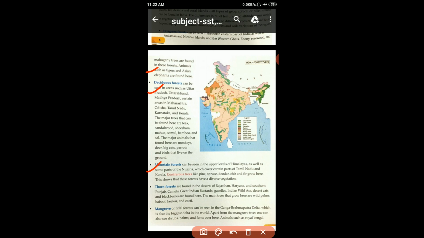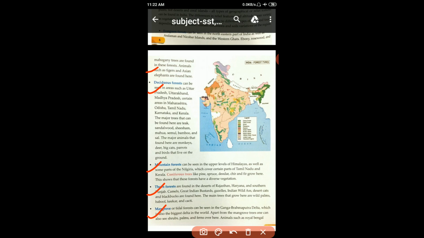Okay. Thorn forest. Thorn forests are found in the desert of Rajasthan, Haryana and southern Punjab. Camels, great Indian bustards, gazelles, Indian wild asses, desert cats and blackbucks are found here. The main trees that grow here are wild palm, peepal, kikar and cacti.